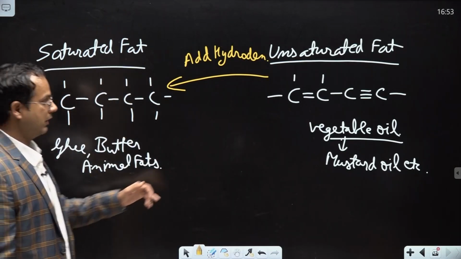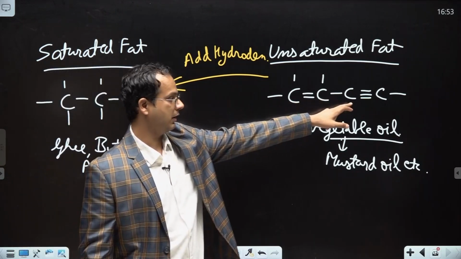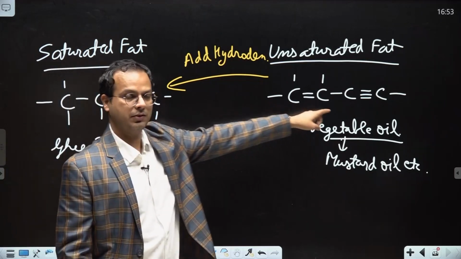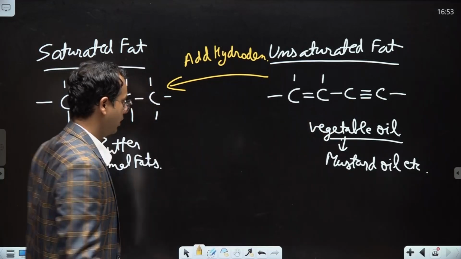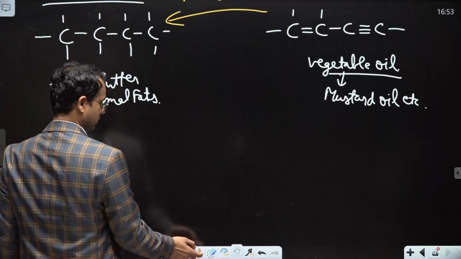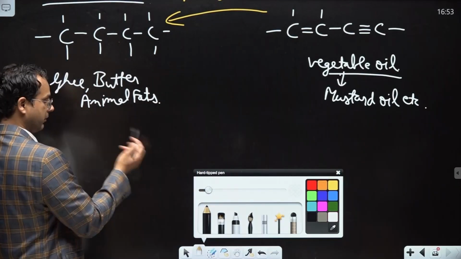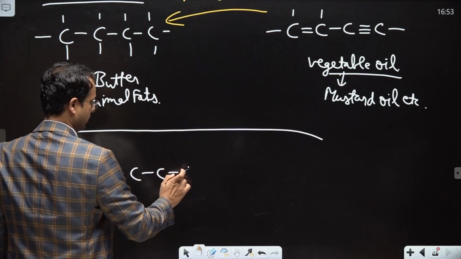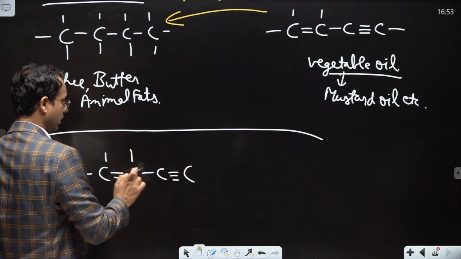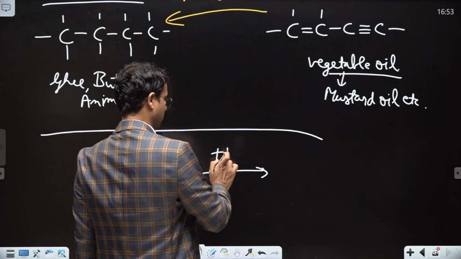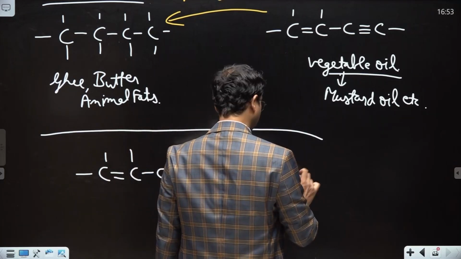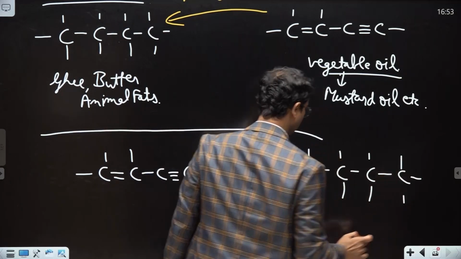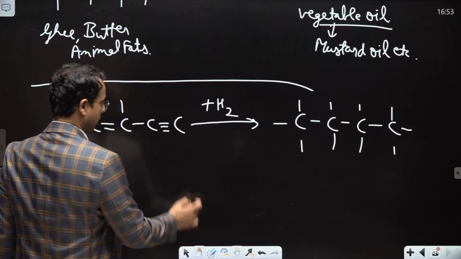ठीक है, they add hydrogen. So whenever we add hydrogen, these double bonds will be broken down and they will be replaced by single bonds, and in the remaining places hydrogen will be added. ठीक है, hydrogen add हो जाएगा. तो कर क्या रहे हैं ये लोग? Let me just write it in the correct format. There is double bond and there can be triple bond also, and they are adding hydrogen and they are getting single bonds. ठीक है, this process is called as hydrogenation.